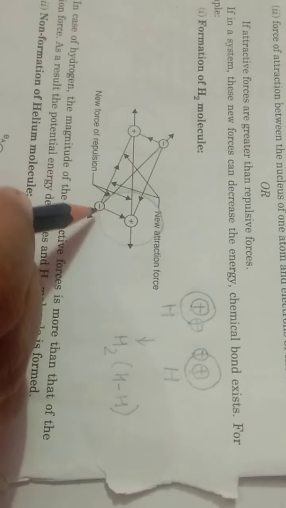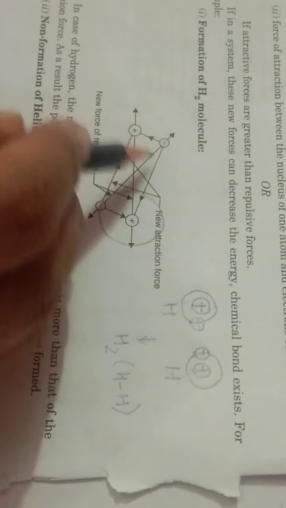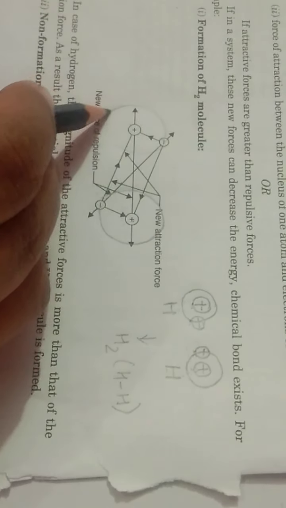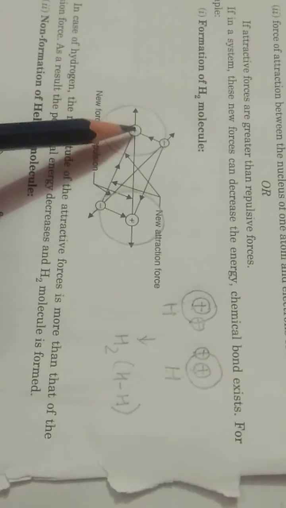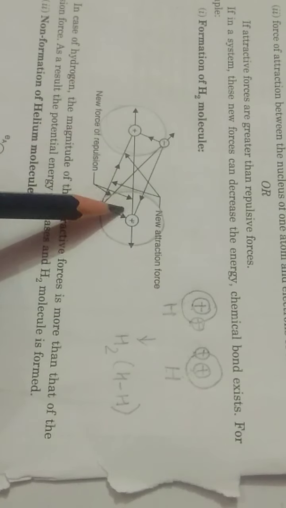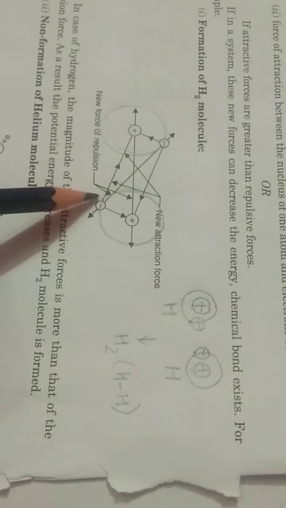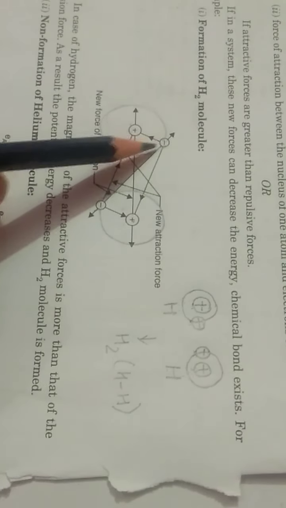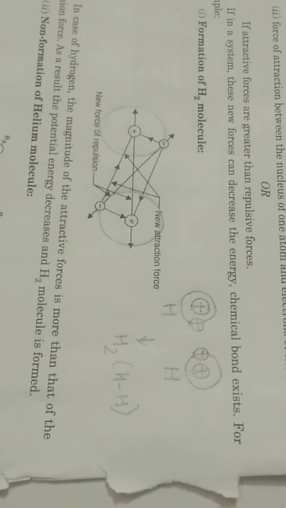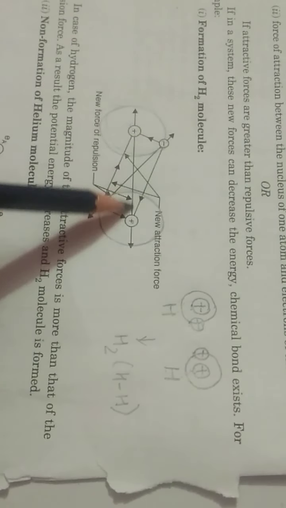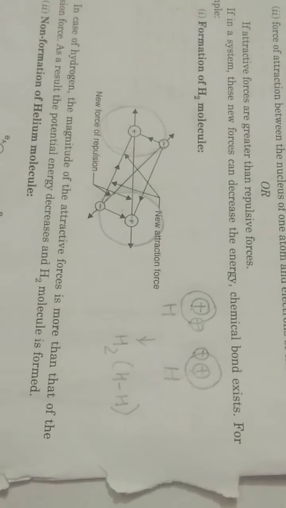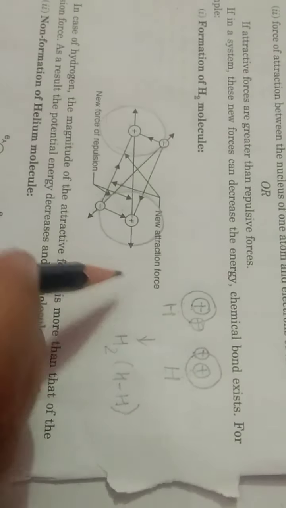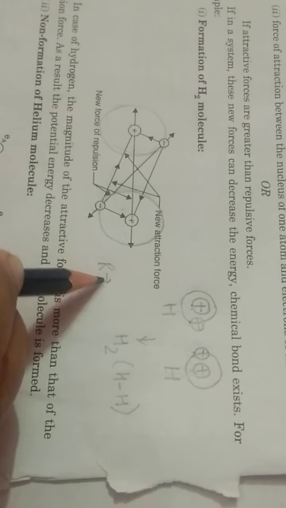Now we'll be finding out the number of attractive and repulsive forces. Children, you can see positive nucleus repulsive forces, negative electron repulsive forces. So this is one repulsive force and this is the second repulsive force. Total repulsive forces are 2.